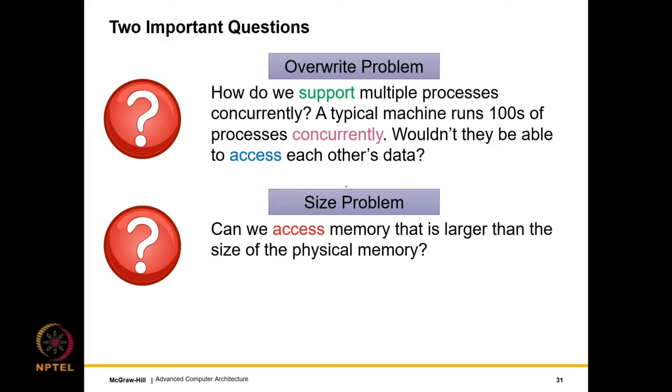So there are two problems. Just do Ctrl Alt Delete on a Windows system, go to Task Manager, and you will see that there are hundreds of processes running on your machine. Type ps on Linux, ps -ef for more details. It will show you everything that's running on your system. You will also see a lot of processes that are running in parallel. So how is this happening?